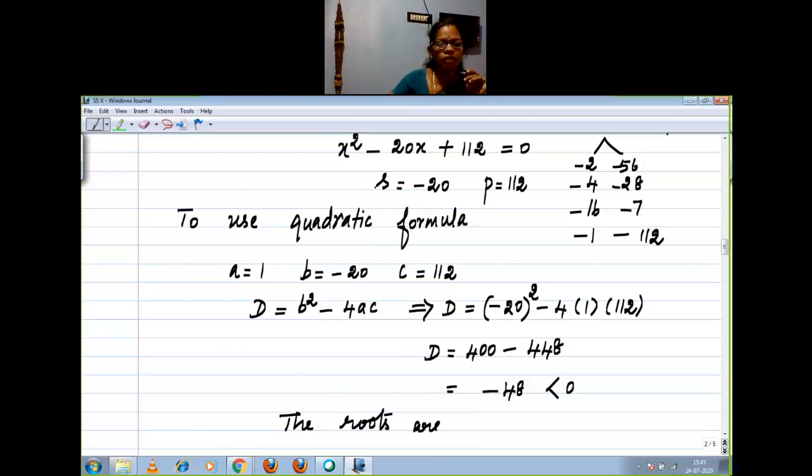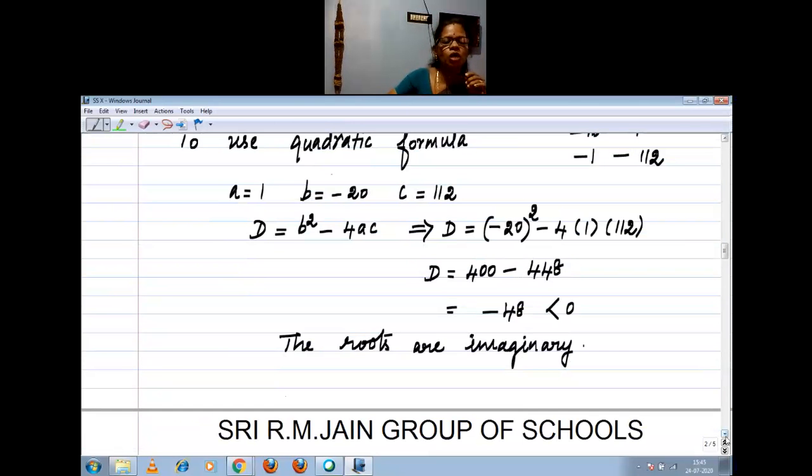Imaginary in the sense, can we find the age of the friends? No, it is not possible. The roots are imaginary. The situation is not possible. The roots are imaginary means what is your conclusion at the end? The situation is not possible, right? Now you see, the situation is not possible.